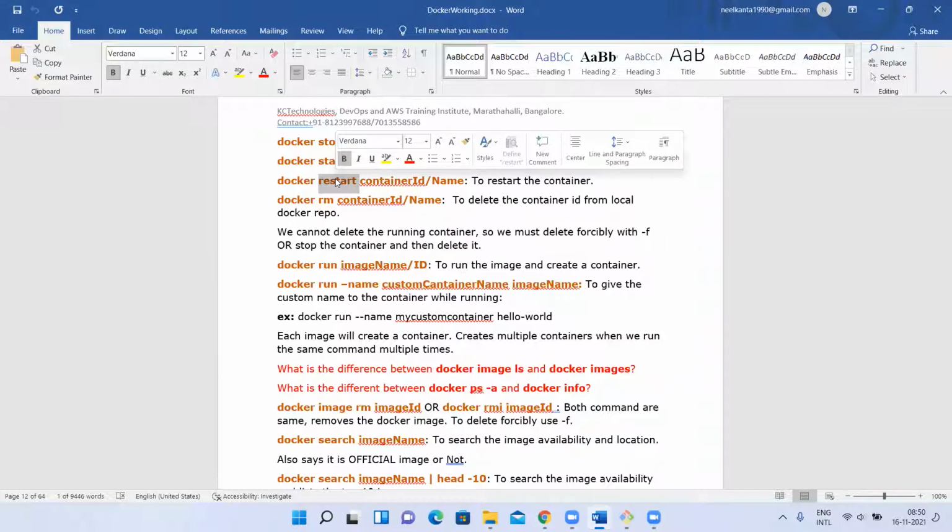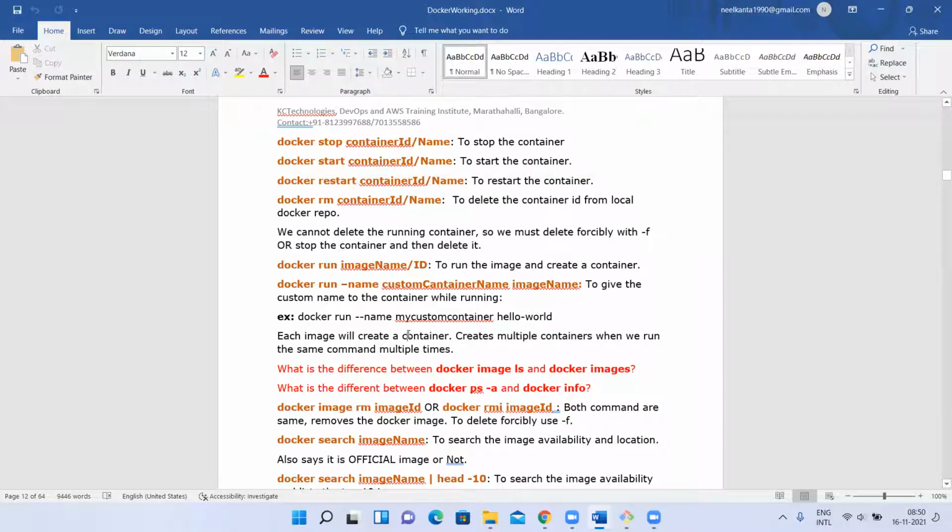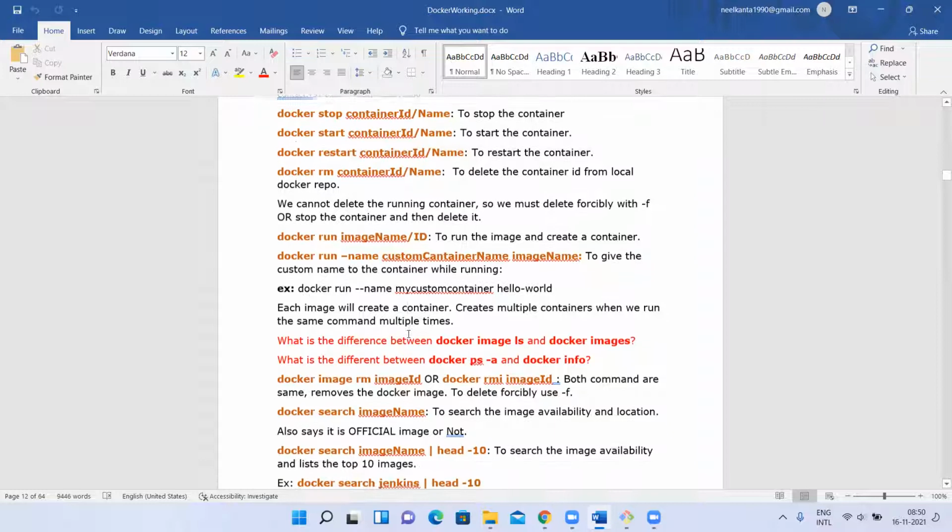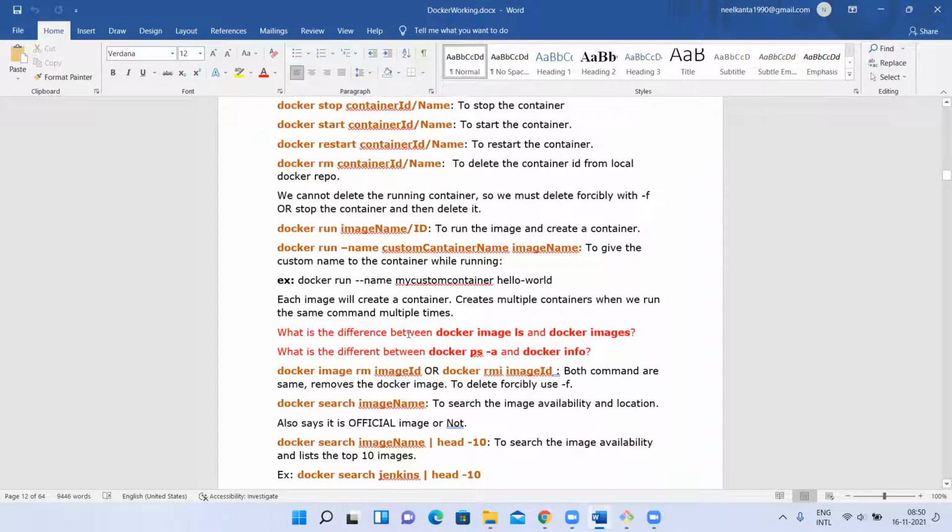But you remember, in a network we can use some range, like 100 IP addresses or 255 IP addresses. So far we have not created any network. By default, there will be one network called the default network. I'll see what that is later. All the containers we are creating, we haven't specified any network where they have to be created, so by default they get created in the default network. Each container, whether it is a Jenkins container or a normal container, will get one IP address from that network. So that is about that.